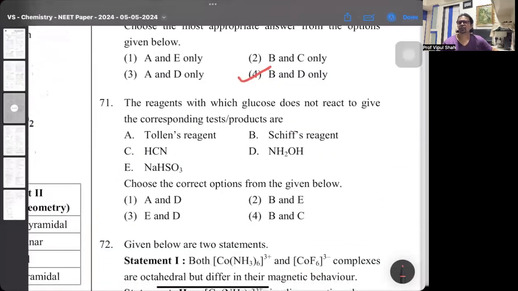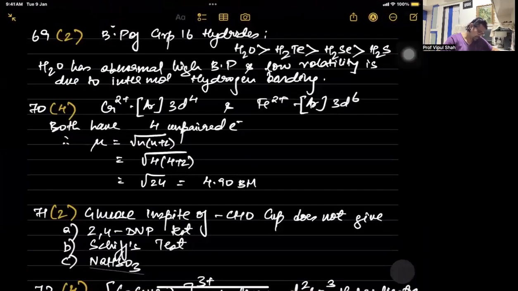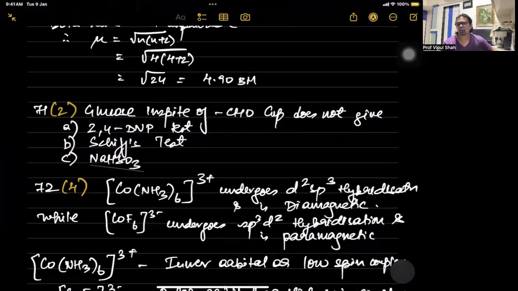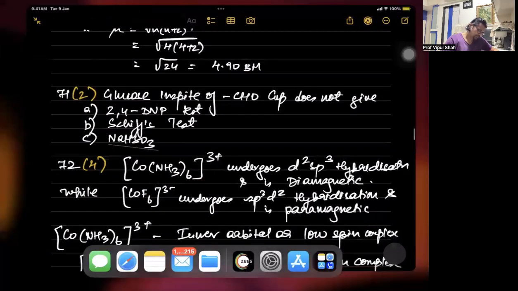71st one, the reagent with which glucose does not react. This is because it exists in a cyclic form also. So because of that, it doesn't react. This is again a line which is given in the NCERT part. It doesn't react with 2,4-dinitrophenylhydrazine to give its 2,4-dinitrophenylhydrazone test, nor does it react with Schiff's reagent, that's para-rosaniline hydrochloride, and it doesn't give the bisulfite precipitate because of the cyclic structure. So 71 is the second one.